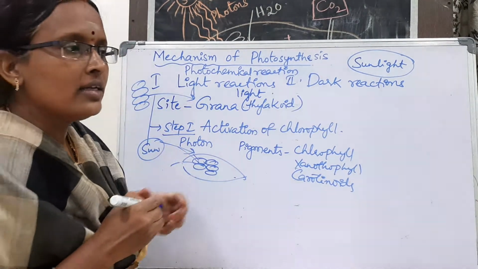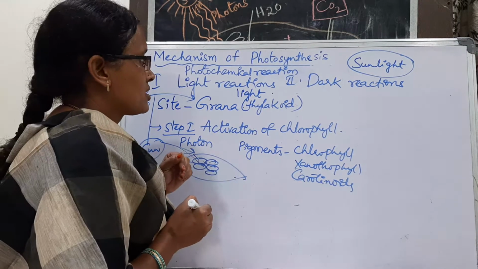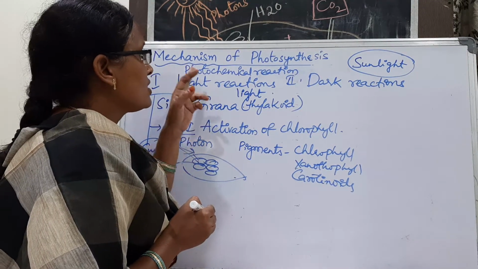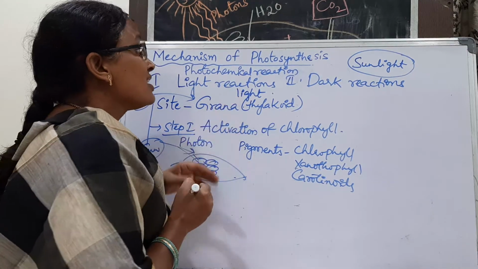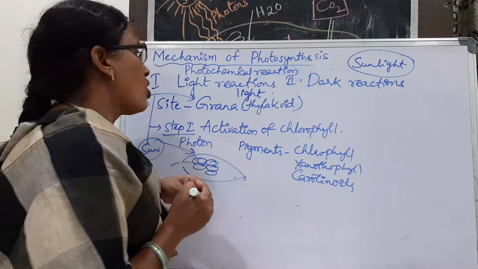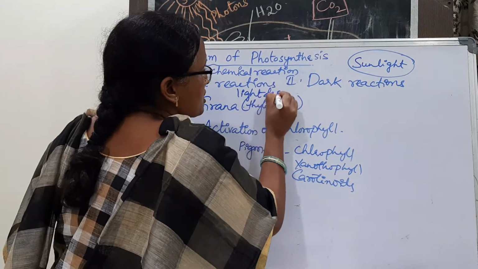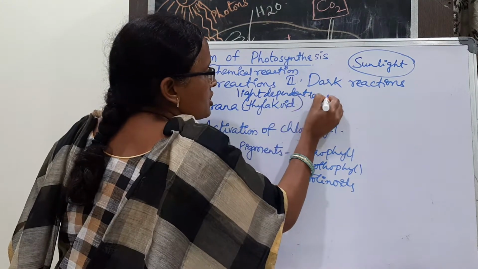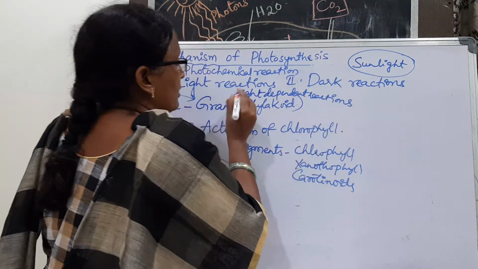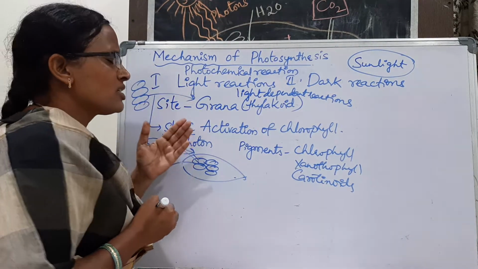By taking the light, several chemical reactions occur in the plants. So light reactions take place in the grana. They are the light dependent reactions, because they depend on the light. They are known as light dependent reactions, photochemical reactions, or light reactions.